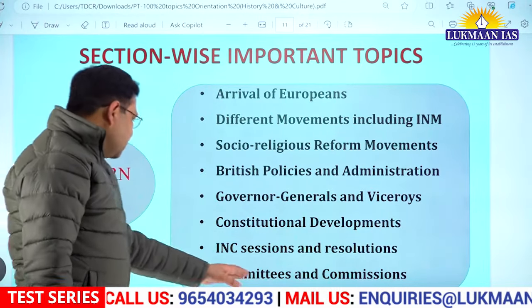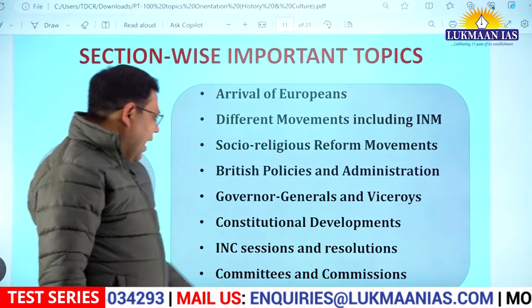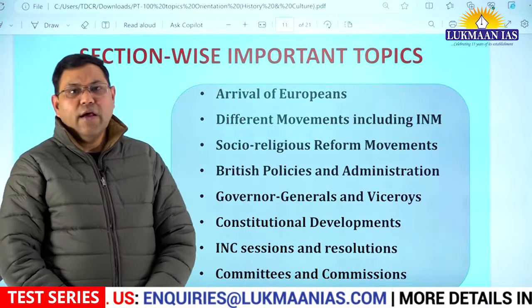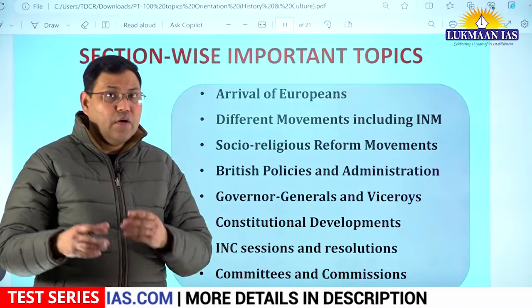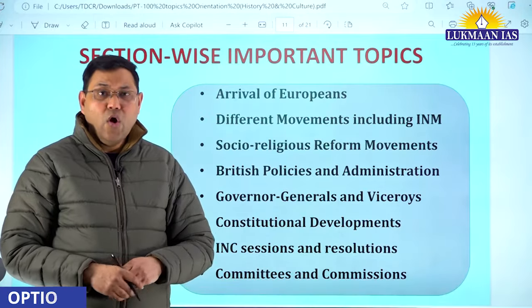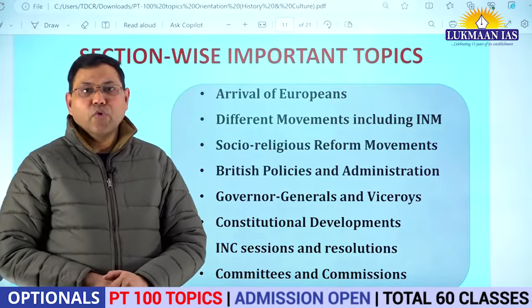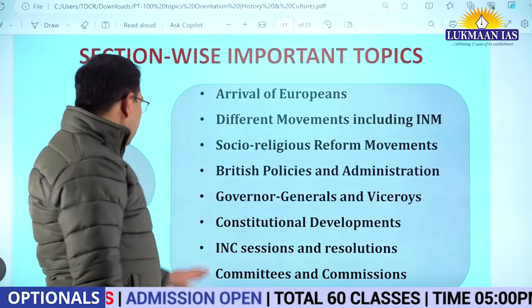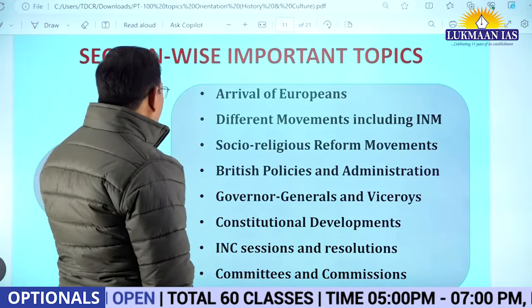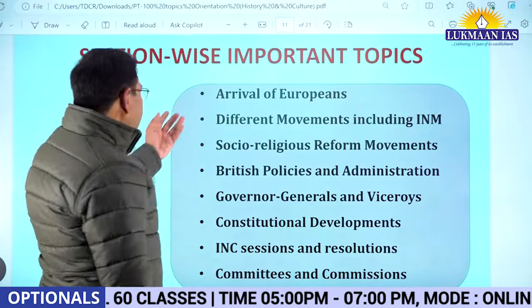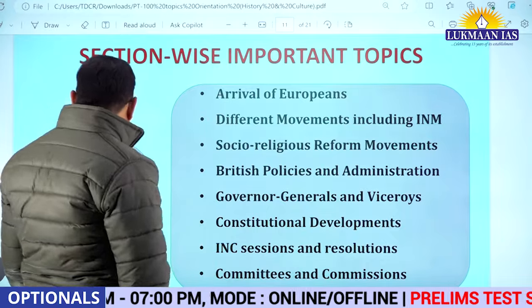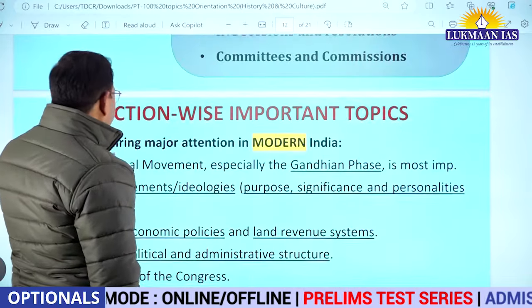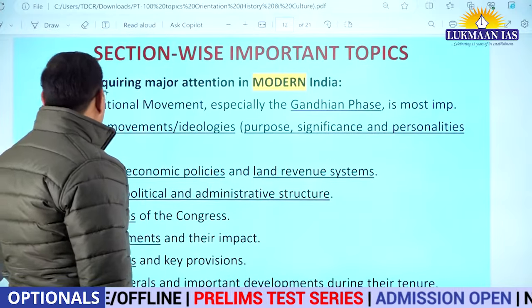Then important committees and commissions that were appointed during the British period, you should know about them. For example, there were commissions and committees related to the area of education or famines, you should know about them, right? So these are the main areas or topics from where UPSC has asked questions time and again under modern India. Then let us analyze this more.